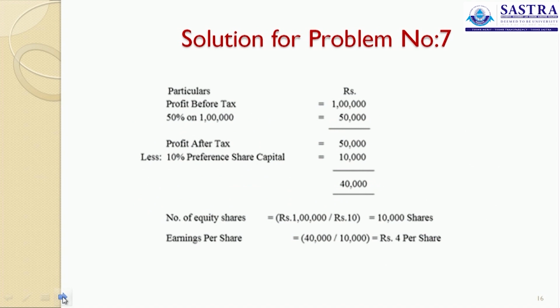See to it. As we already said, profit before tax is 1 lakh rupees, 50% is said to be the tax amount, then this is profit after tax, then your preference dividend is said to be 10,000 rupees. Now, this is said to be amount available to the equity shareholders, 40,000 rupees, number of equity shares is 10,000 shares, this is your face value, this is your total amount. Then we have earnings per share is 40,000 rupees divided by 10,000 shares. This is rupees 40,000, this is number of shares. So, it is rupees 4 per share.